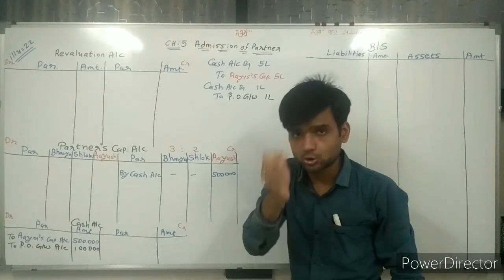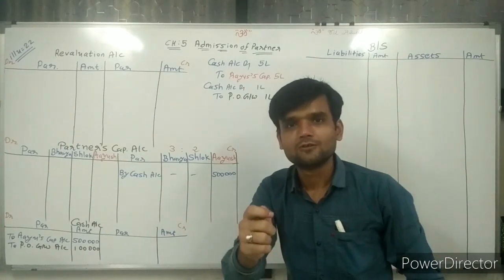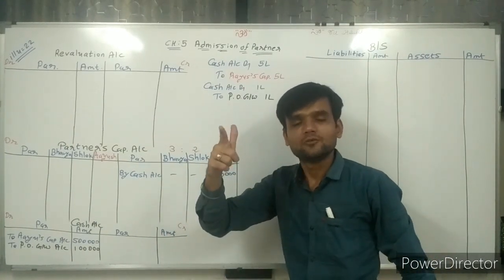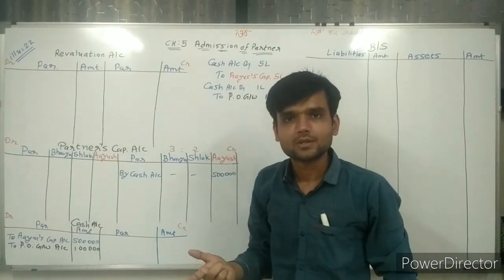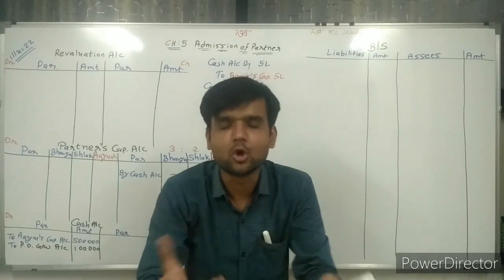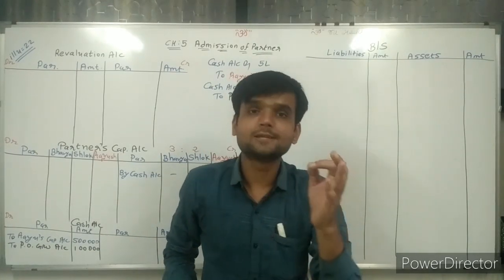To that particular partner we are giving the value of goodwill. We are transferring this goodwill value to that account. But sir, till this point we don't know what sacrifice is done by which partner. So it depends on what?